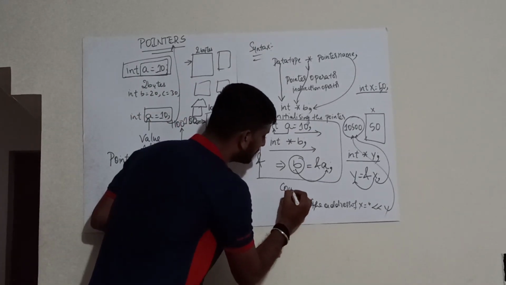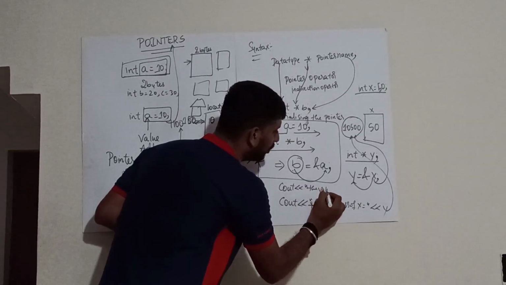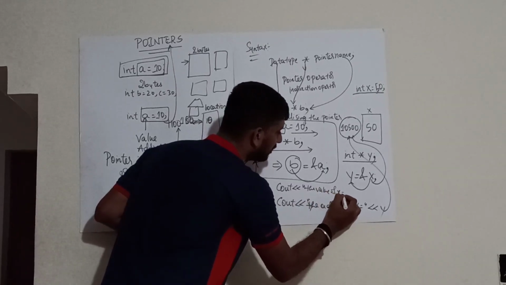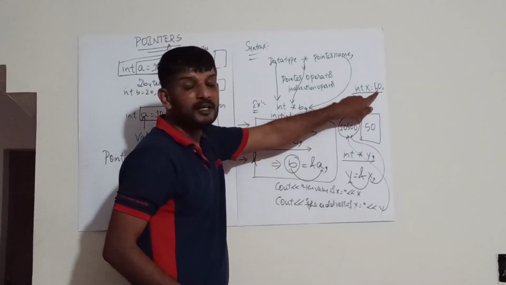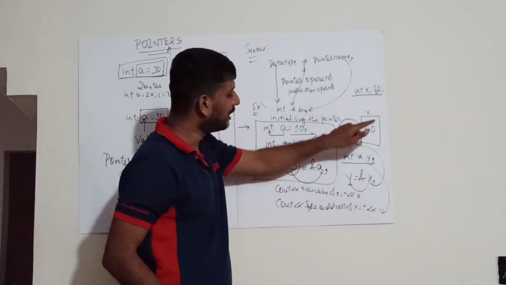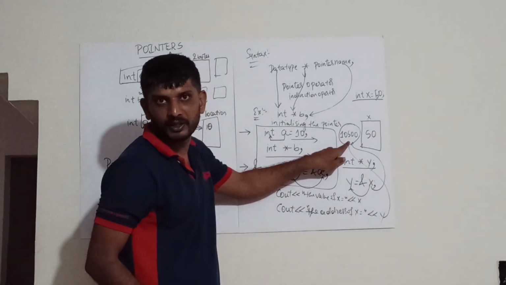If I write cout the value of x is equal to x, it will display the value. Value of x is nothing but 50. The address of x is nothing but 10,500.